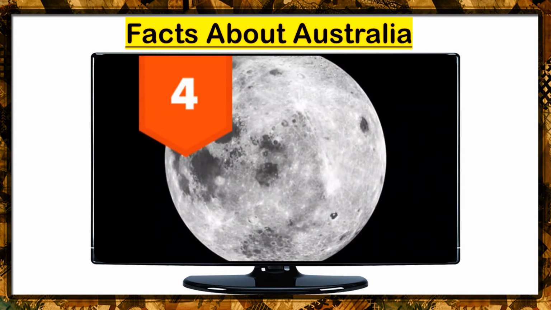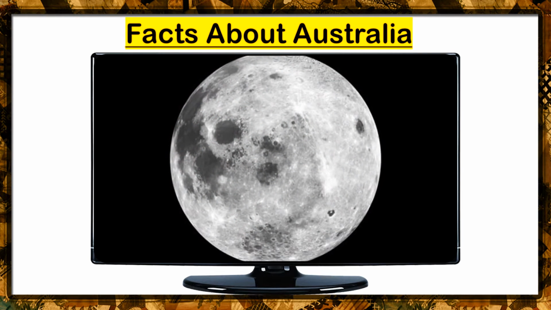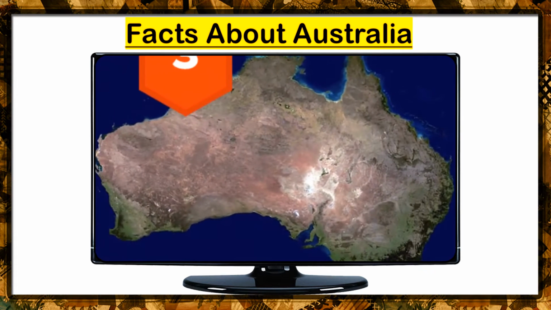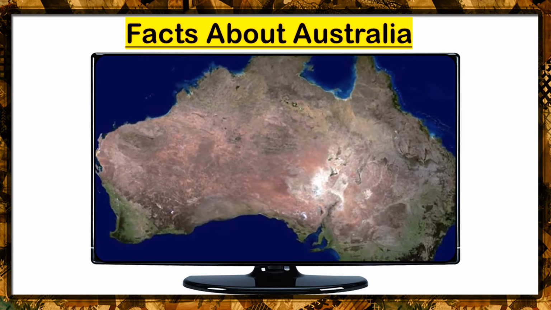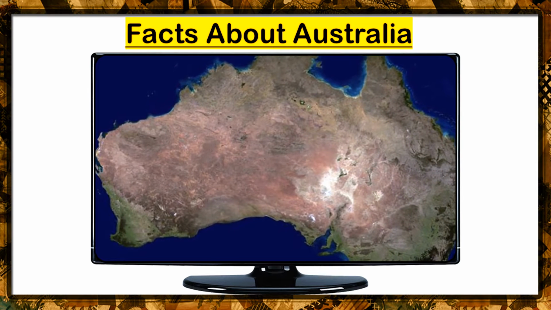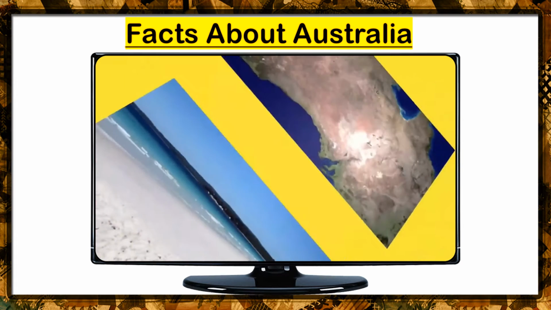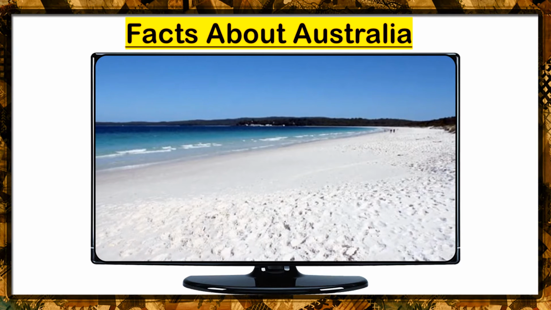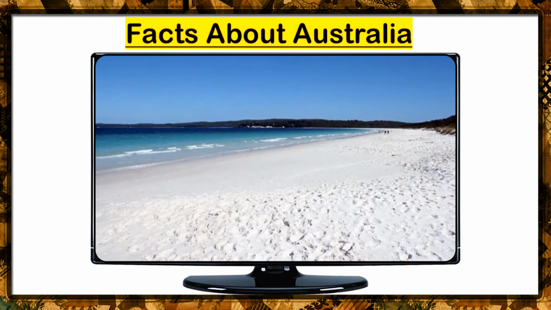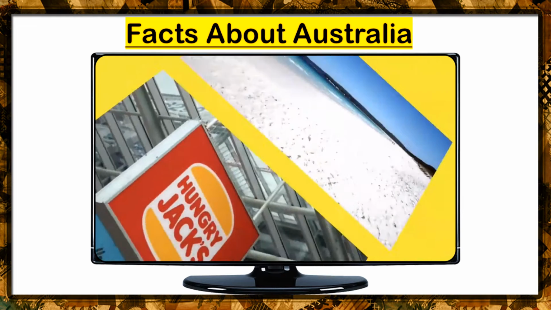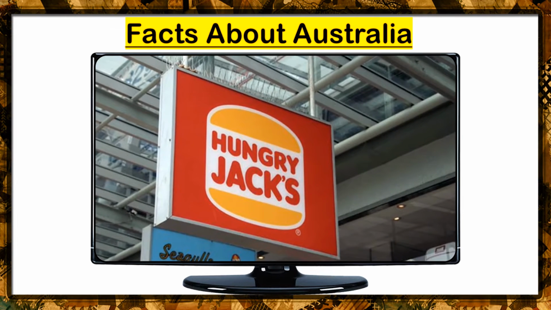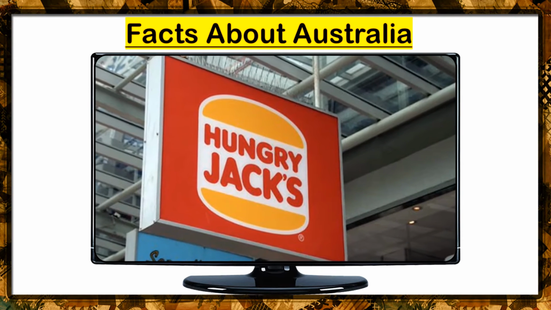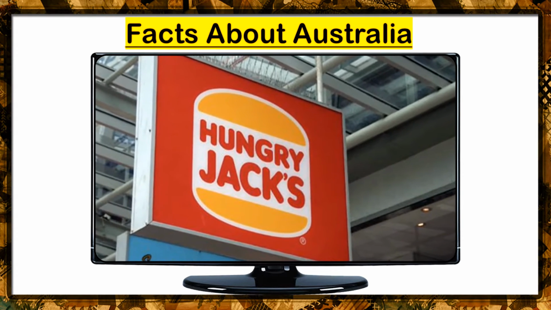4. 10% of people surveyed in England thought Australia was farther away than the moon. 3. The continent/country of Australia is an island surrounded by more than 8,000 smaller islands. 2. With over 10,000 beaches, you could visit a different beach every single day for the next 30 years. 1. There, Burger King is called Hungry Jack's because when BK first expanded to Australia, the name was already trademarked by a takeaway food shop in Adelaide.